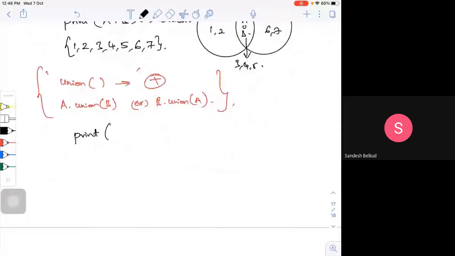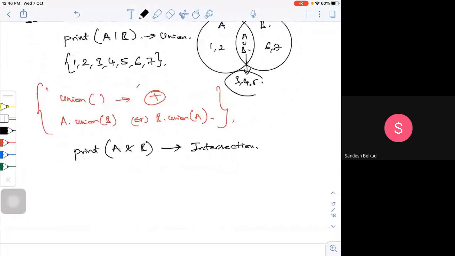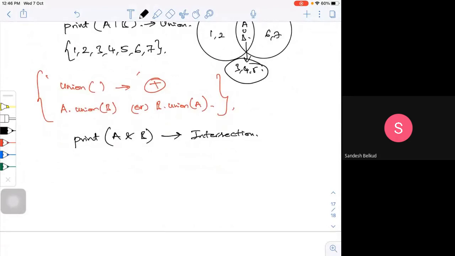Print A & B. This is for intersection. So what will be your output? The output will be 3, 4, 5.